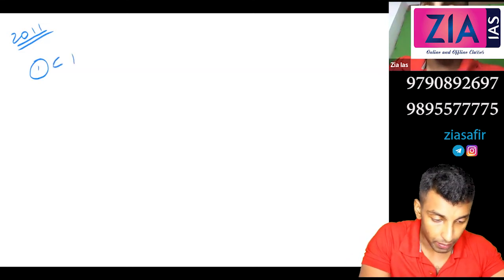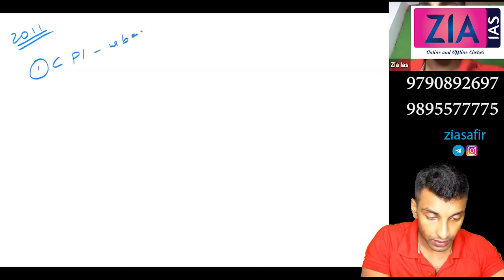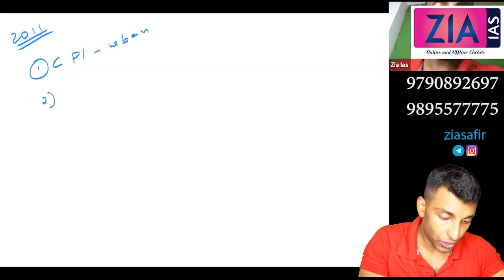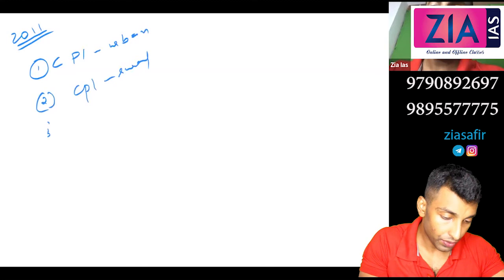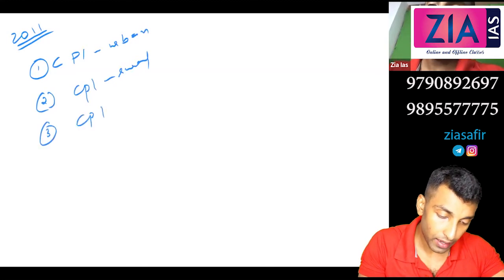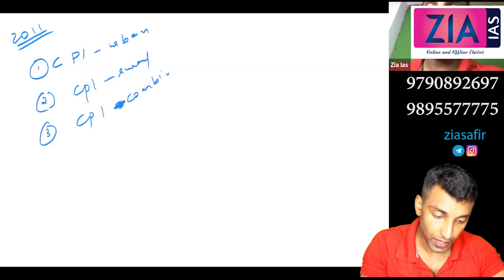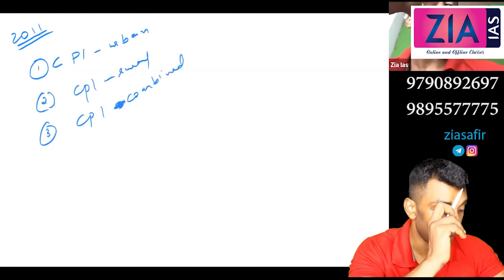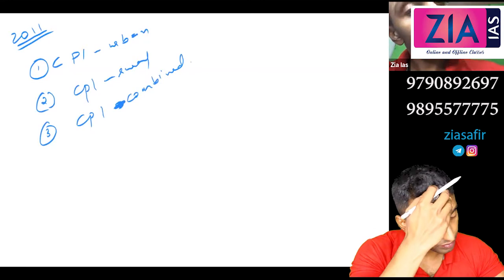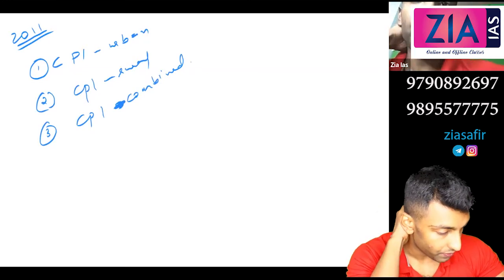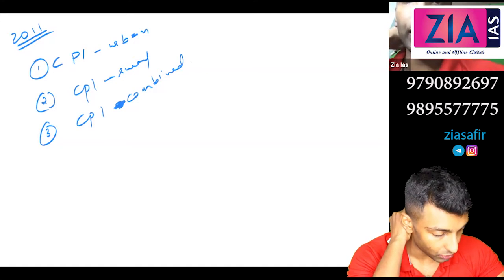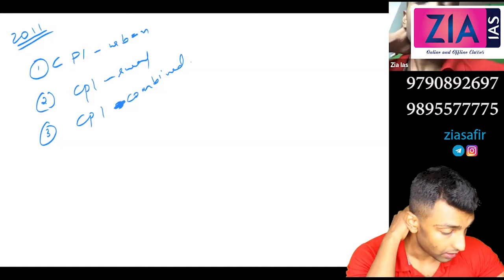One, CPI urban. Two, CPI rural. Three, CPI combined. CPI urban, CPI rural, CPI combined. And this was actually asked in Mains 2012. It was introduced in 2011, so in Mains 2012 this was actually a question.